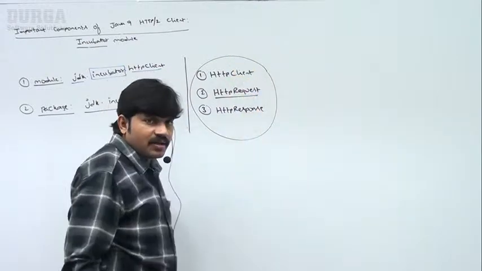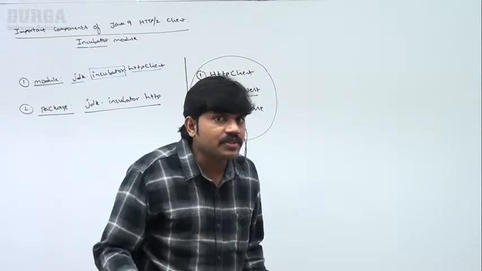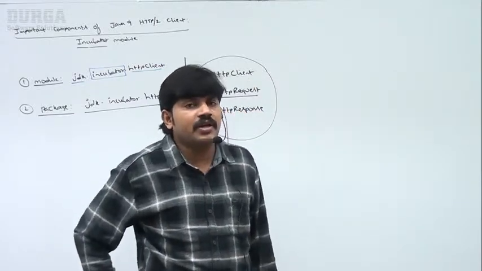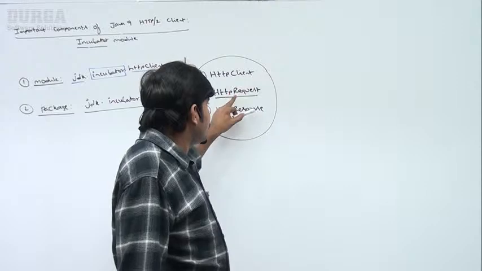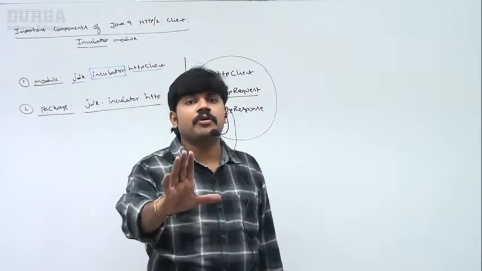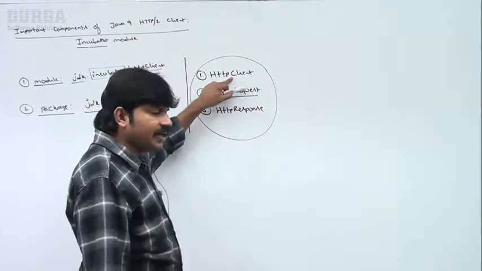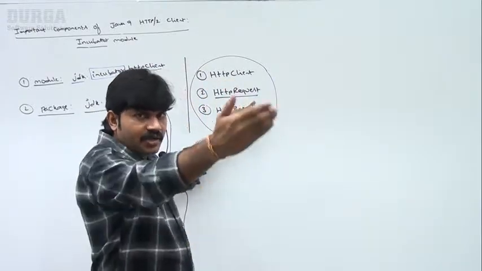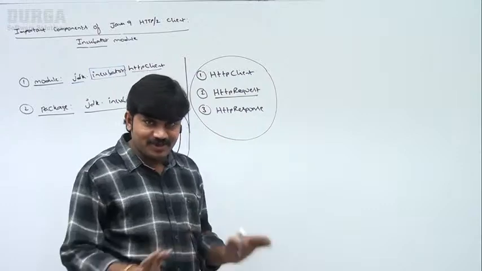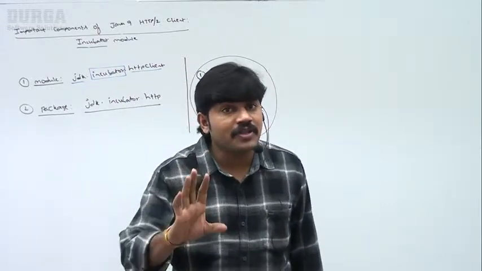Observe, sir, 3 important classes we are going to use as part of this Java 9 HTTP2 client. What is the first one? HTTPClient. The second one? HTTPRequest. And the third one? HTTPResponse. Very simple. By using HTTPClient, we send an HTTPRequest, and now you will get an HTTPResponse. These are the 3 classes we are going to use as part of the HTTP2 client.